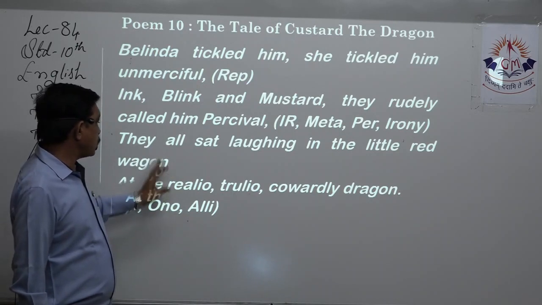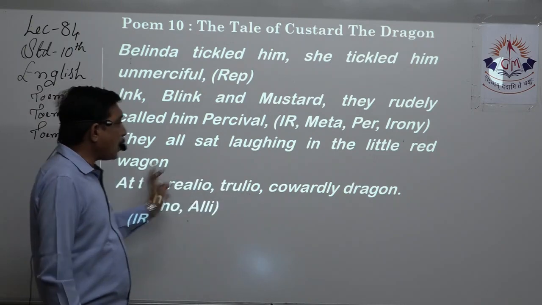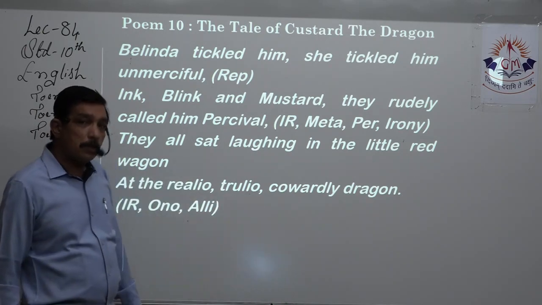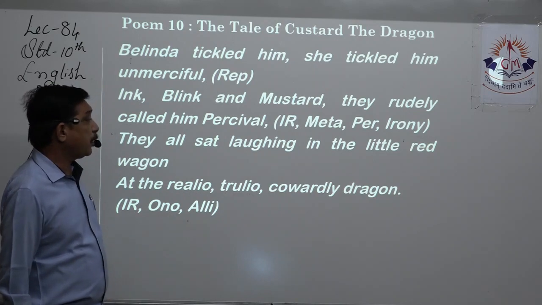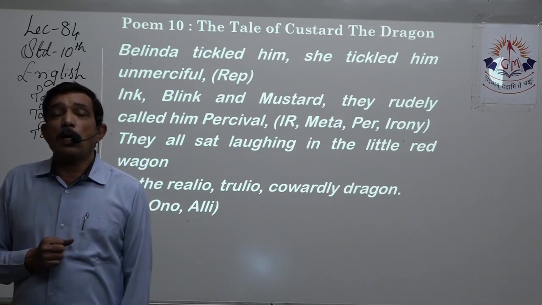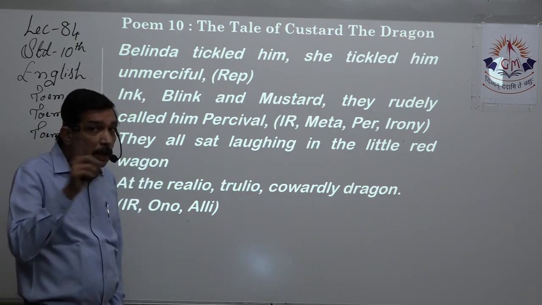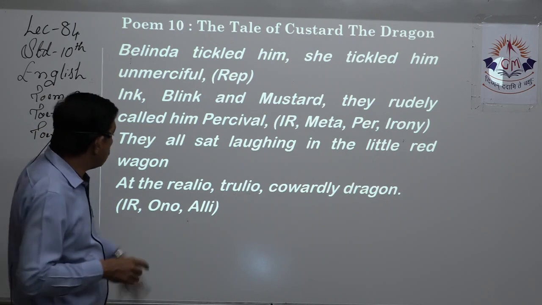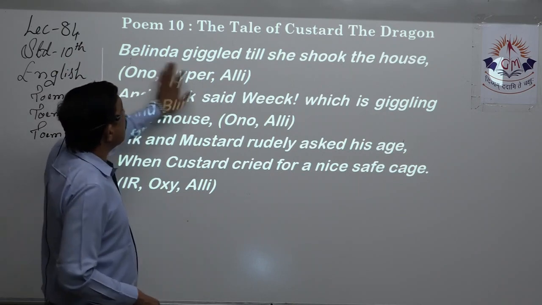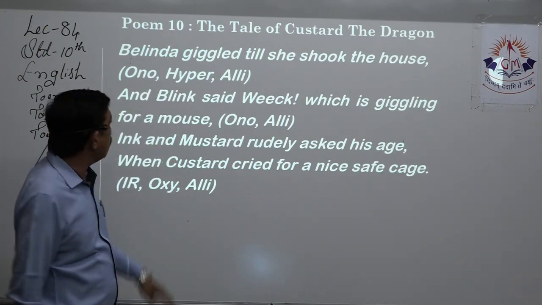They all said, these two lines go together, they all sat laughing in the little red wagon, and the really truly cowardly dragon. Dragon, wagon, it is internal rhyme, same way. Really truly is also internal rhyme. Then onomatopoeia, laughing. Laughing is a word which is a sound word. By laughing, you mean some laughter is there. Laughter always carries sound. Smile does not carry sound. So it is onomatopoeia. Belinda giggled. Now, when you giggle, some sound comes out. So that is onomatopoeia, a sound word.